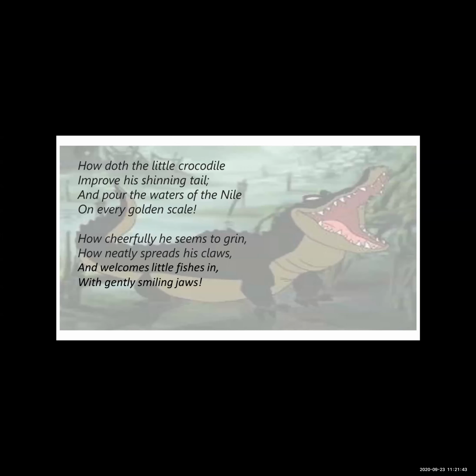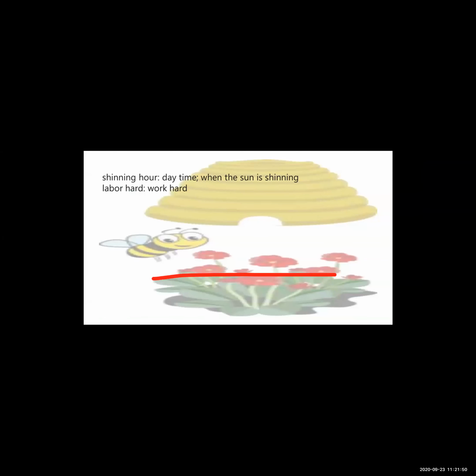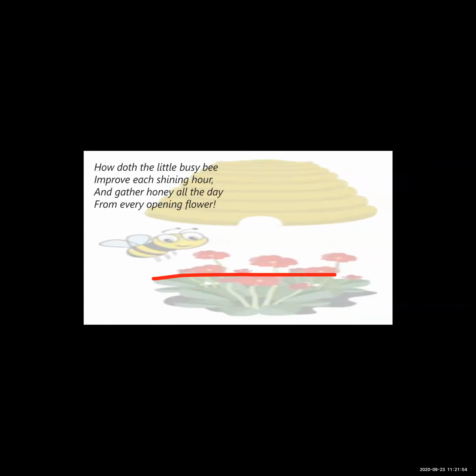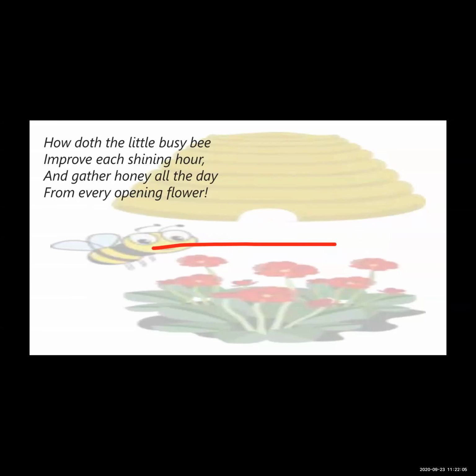How doth the little busy bee? In that part, the poet is telling about a little busy bee who is very hardworking. The poet says that the busy little bee collects honey all day along with every bird that has begun to bloom, meaning from every opening flower she collects the nectar. It keeps improving as time passes.